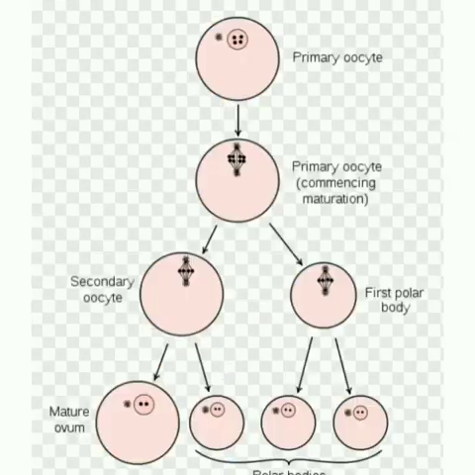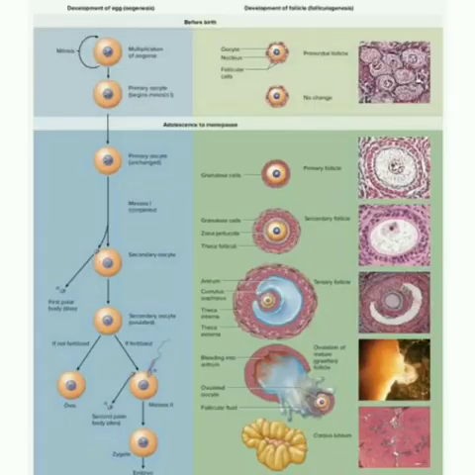This primary oocyte then gets surrounded by a single layer of granulosa cells to form primary follicles. The primary follicles get surrounded by many layers of granulosa cells to form secondary follicle. A fluid-filled space, the antrum, develops in the follicle and gets transformed into a tertiary follicle.